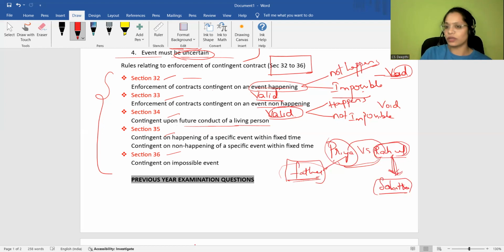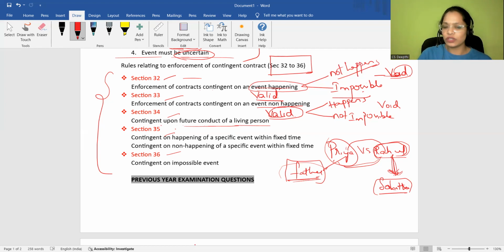So contingent upon means the condition mentioned by Rahul, who is a living person, the action made by a living person, which is in future. Of course, it will happen in future only. But in between, meanwhile, he married Sahiti. As this condition is breached, Priya can file a suit. That is the reason for contingent upon future conduct of a living person. In future, Rahul promised that he is going to marry Priya, but as it is impossible to perform, Priya has every right to file a case on Rahul. That is what is explained under Section 34.